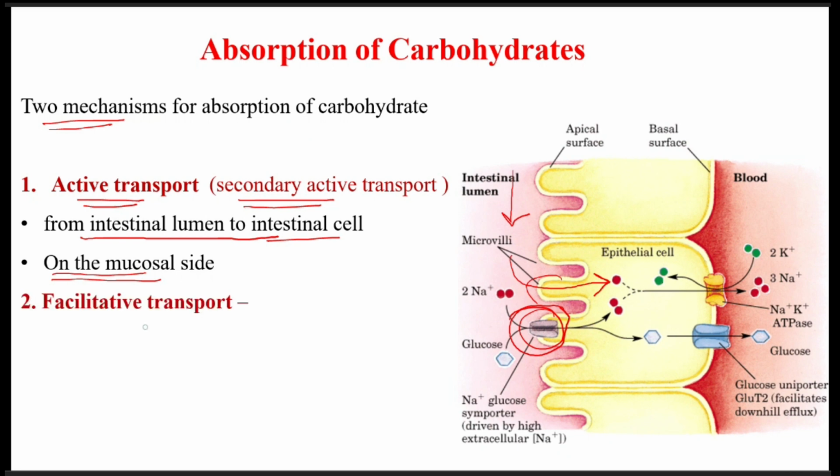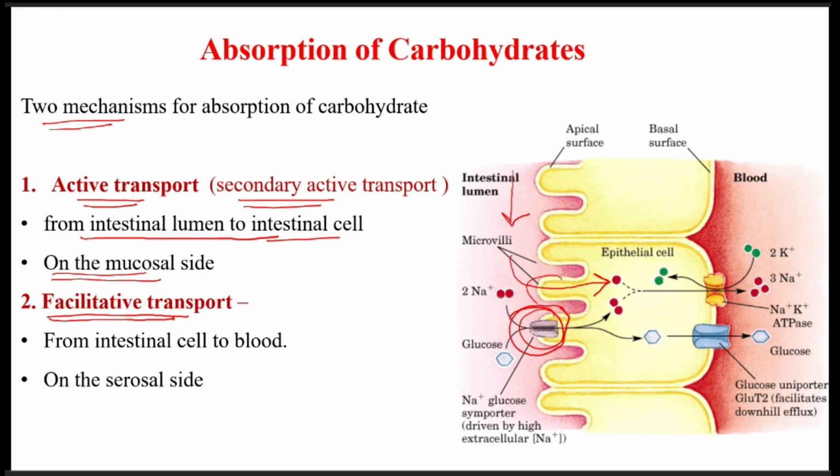The next type of transport in the absorption of carbohydrate is facilitated transport, or facilitative diffusion. This is present on the serosal surface, and it helps in the transport of glucose from the intestinal cell to the circulation. So with the combination of these two transport mechanisms, the glucose molecule from the intestinal lumen is transported across the intestinal cell to the circulation.